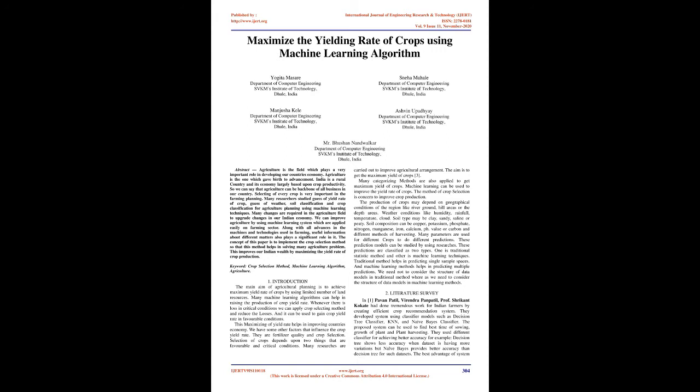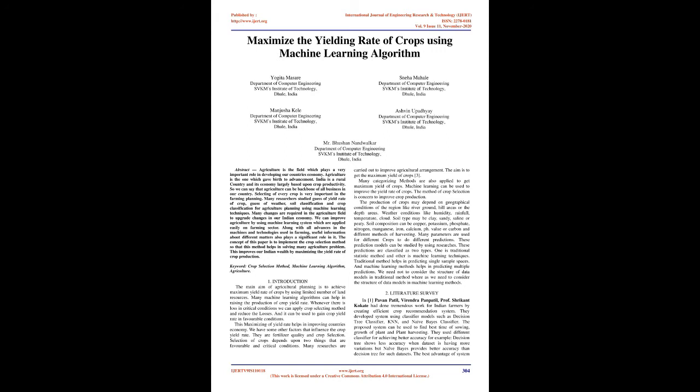2. Literature survey. In 1, Pavan Patil, Virendra Panpadal, Professor Shrikant Kokate had done tremendous work for Indian farmers by creating an efficient crop recommendation system. They developed the system using classifier models such as decision tree classifier, KNN, and naive Bayes classifier. The proposed system can be used to find the best time of sowing, growth of plant and plant harvesting. They used different classifiers for achieving better accuracy. For example, decision tree shows less accuracy when the dataset is having more variations, but naive Bayes provides better accuracy than decision tree for such datasets.